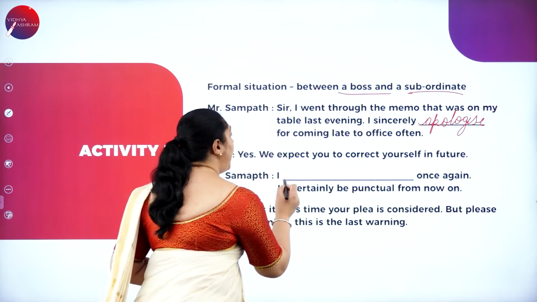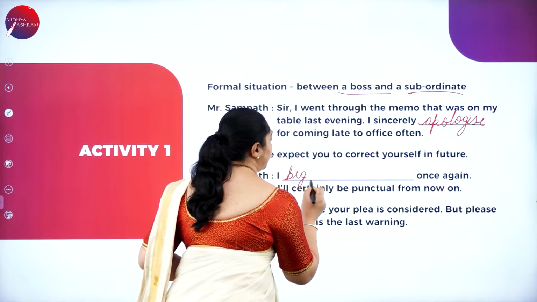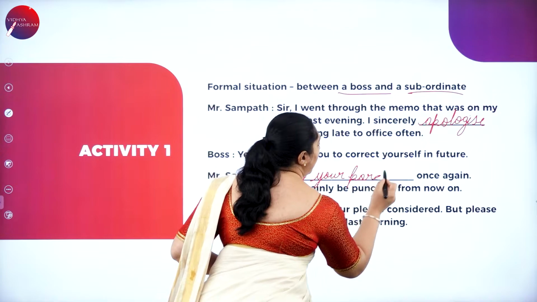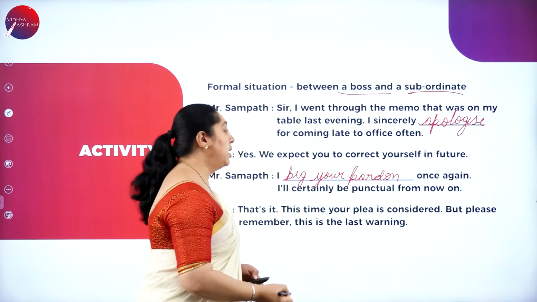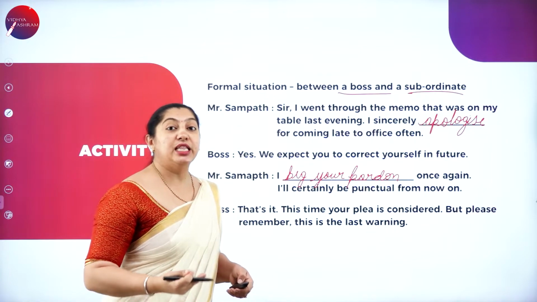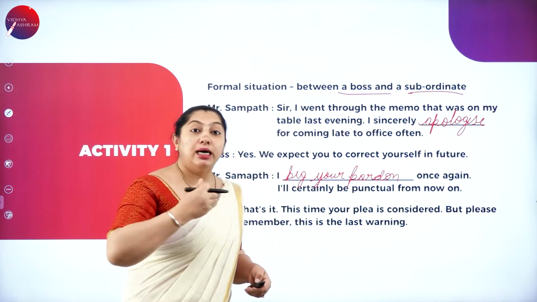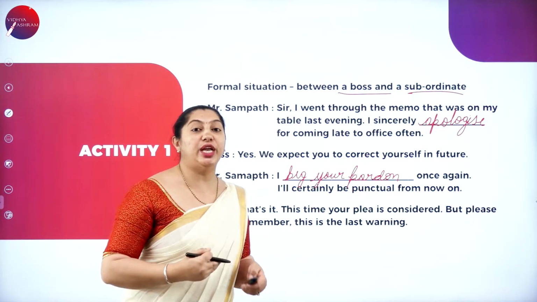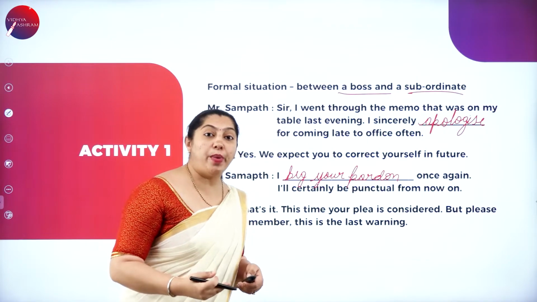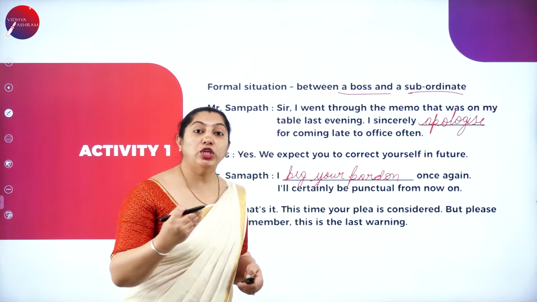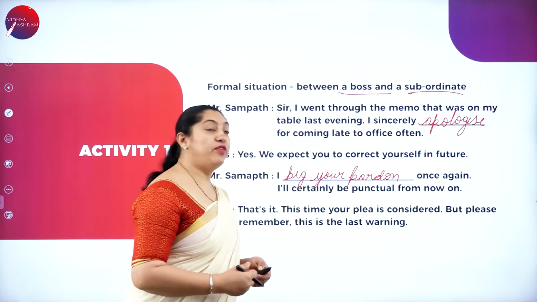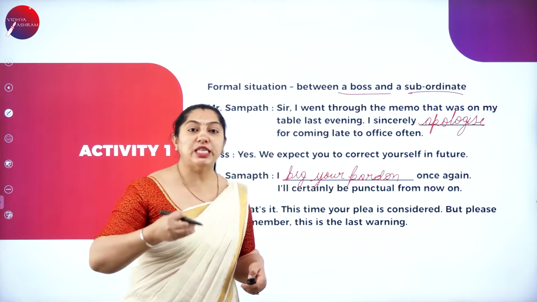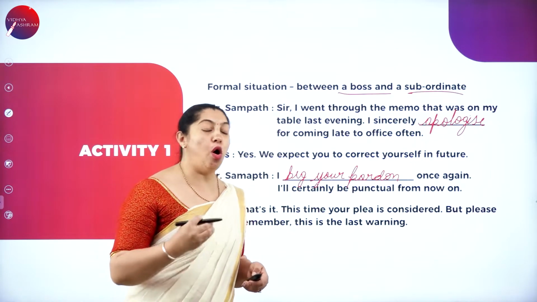So I beg your pardon. I beg your pardon once again. So he is again asking for an apology. Already he has asked, again he is repeating the same thing, and he cannot use the same words each and every time. So he says, I beg your pardon once again, so that I'm not coming late from tomorrow. I will certainly be punctual from now. He says, from now onwards, I'll be punctual. I'll never be late to office.